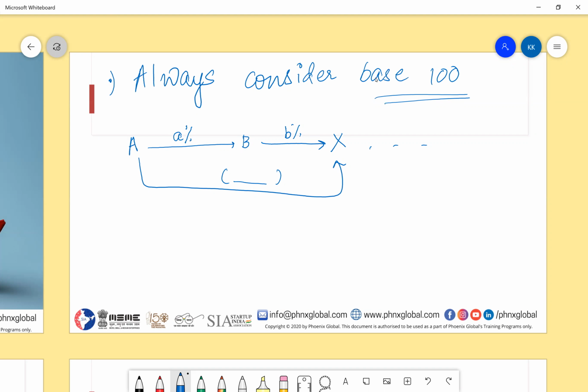Does anybody have any idea how we calculate it? I just want the approach, not the answer. What we can do is A percent plus B percent, and if both are increasing, plus AB upon 100. And how do you get it? I have read this somewhere.